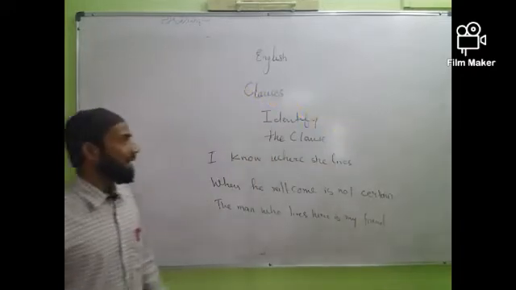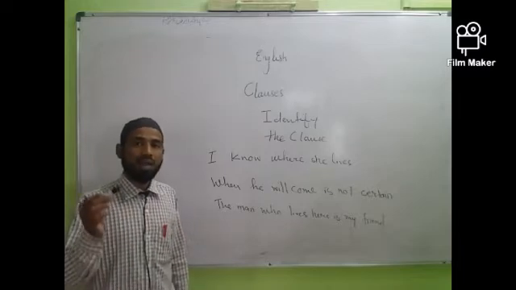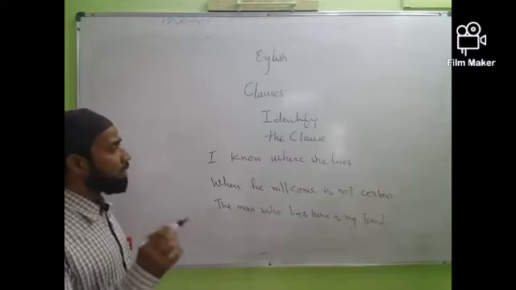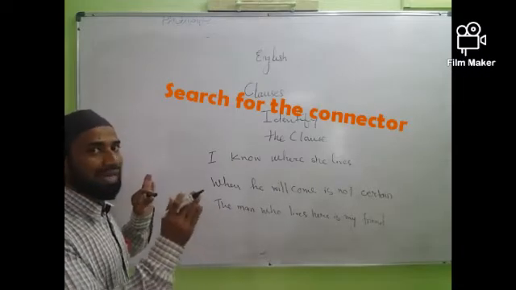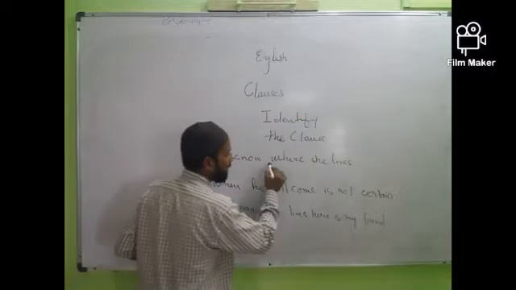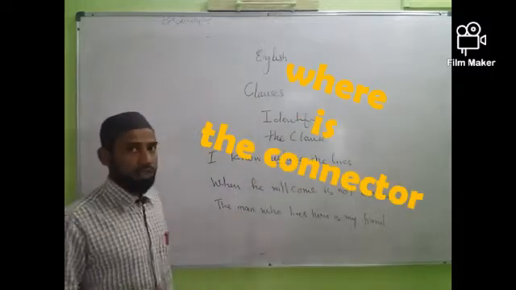Now the question is, identify the clauses. That means you need to identify which is main clause and which is subordinate clause. So the easiest way, try to find the connector. In the sentence "I know where she lives," the connector is where. Now listen to me very carefully.